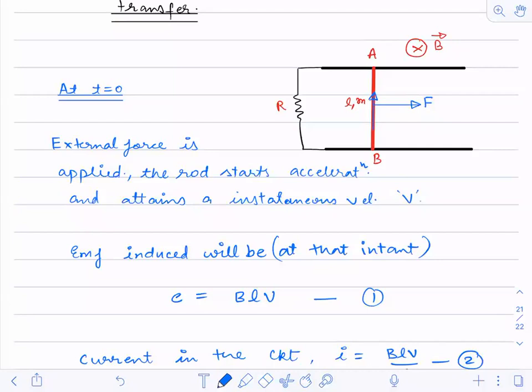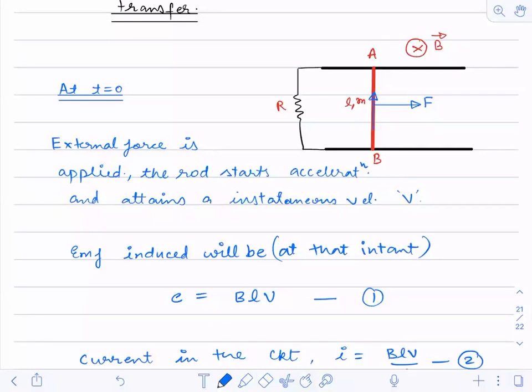Okay, I got one answer from Tara. Correct. Nagaraju, along x-axis, positive, negative. Use right hand palm rule, dear.